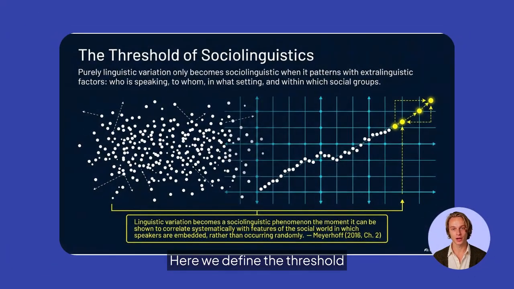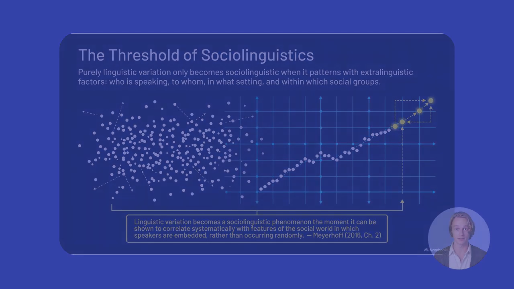Here we define the threshold of sociolinguistics. Variation becomes sociolinguistic when it systematically aligns with who is speaking, to whom, in which setting, and within which social groups. At that point, patterns cease to be random and gain social significance.